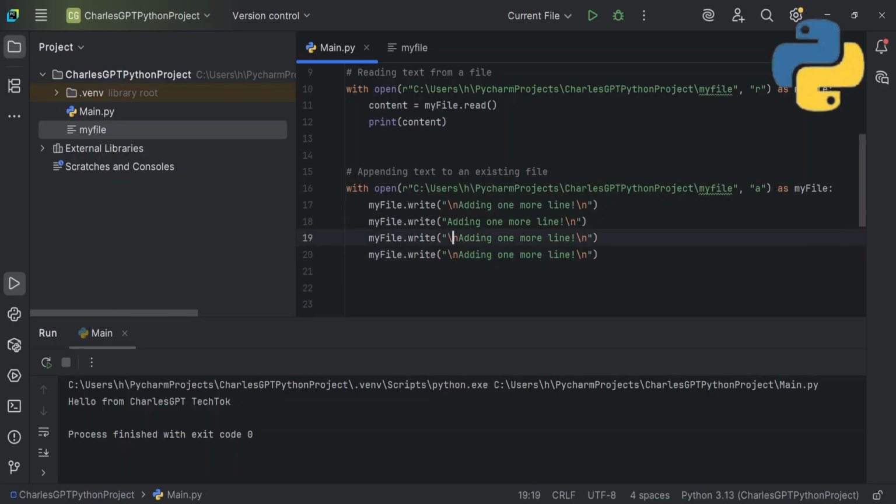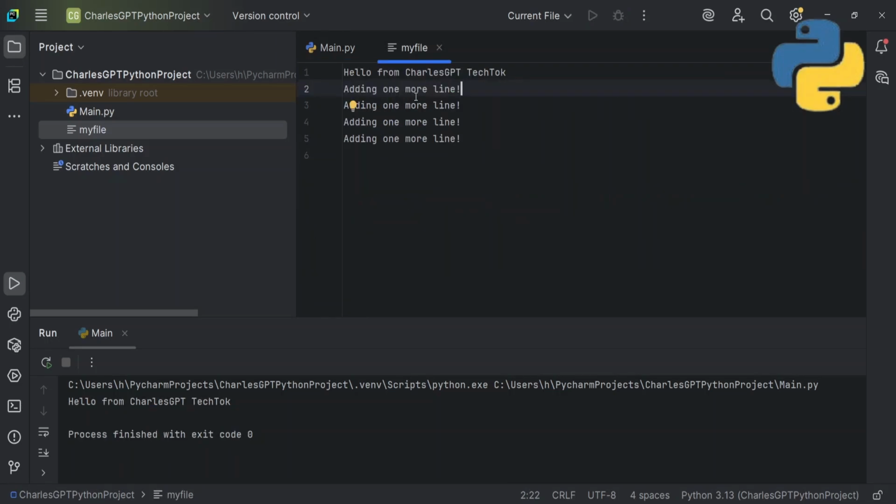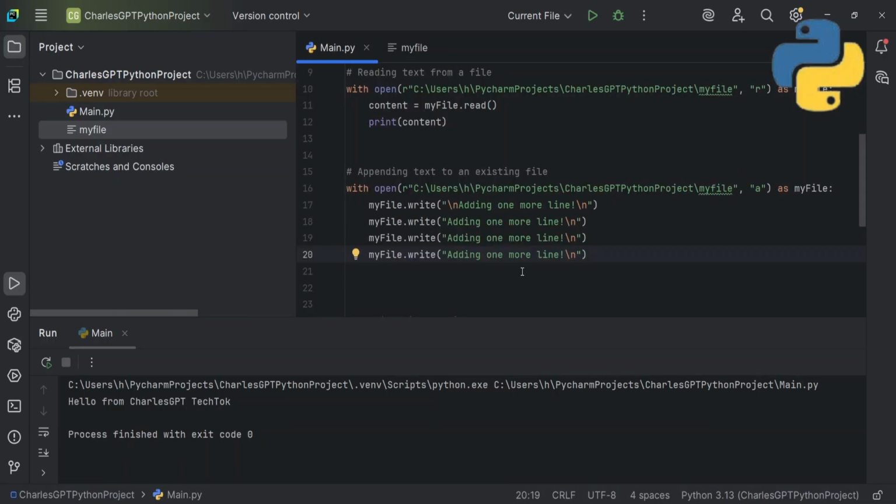I'll just remove these first ones, and let's run the program. Then you'll see add one more line, add one more line, and all those. So you can see we appended all this, adding it to the end, to the end, to the end.